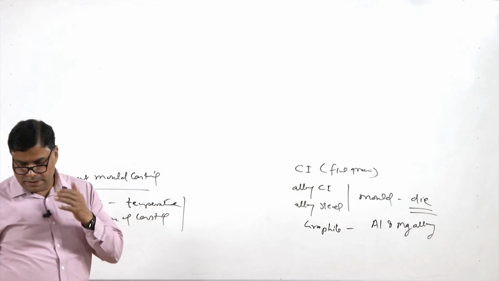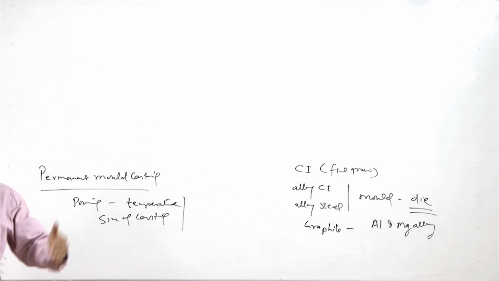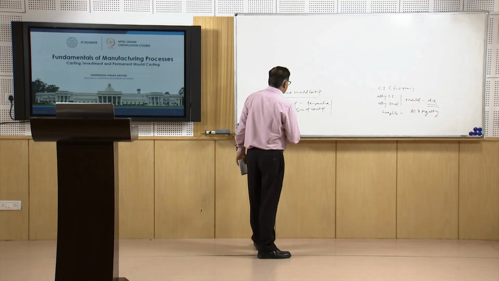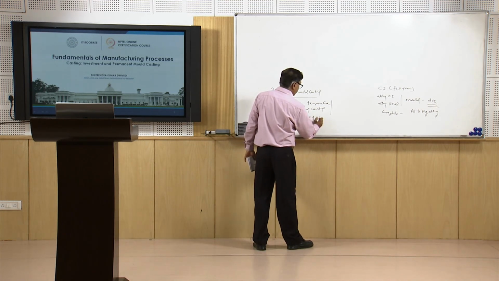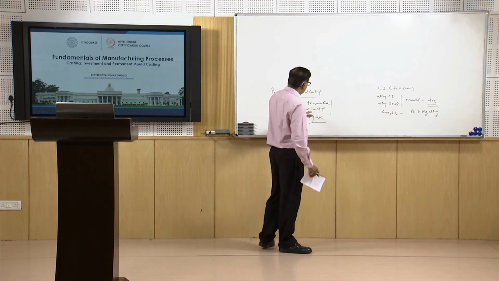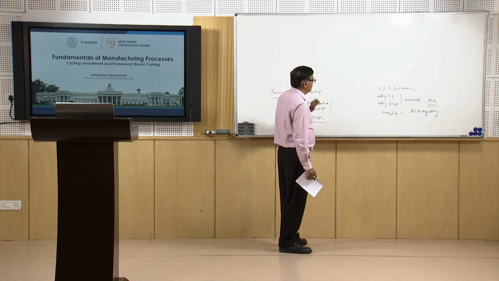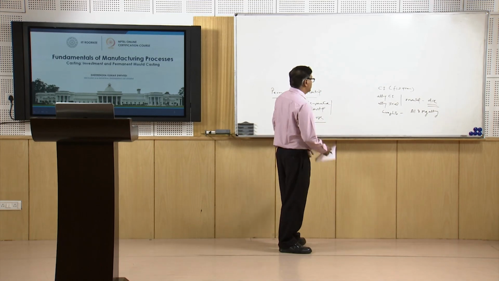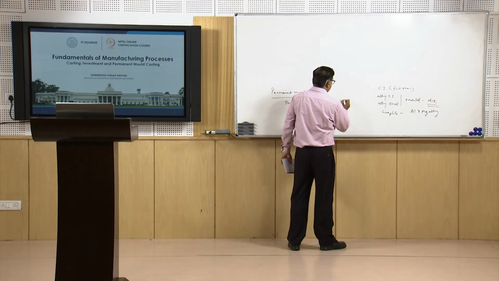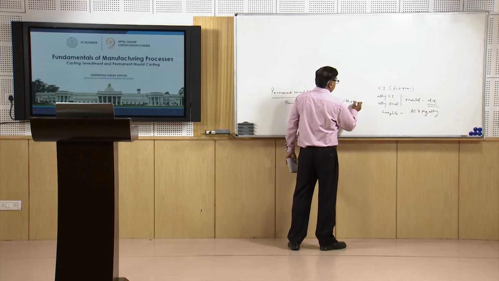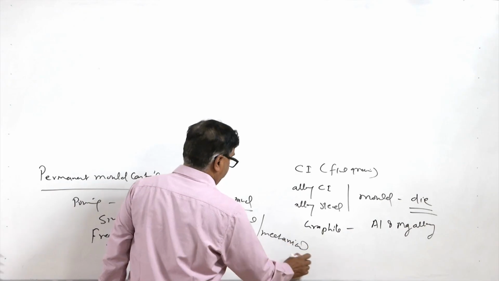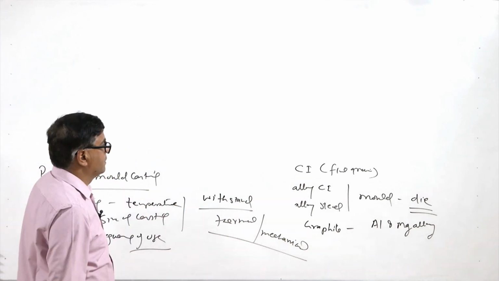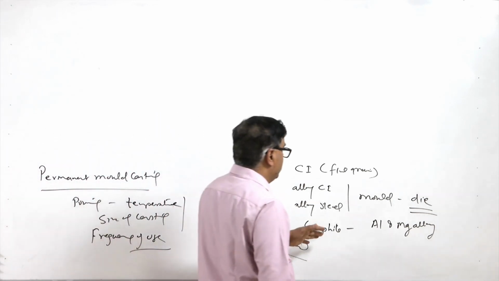Since these molds will be used repeatedly again and again, depending upon the frequency of use of the mold, size of the casting and the pouring temperature, a suitable metal is selected, so that it can withstand the thermal and mechanical loads related with the permanent mold casting process. So, the selection becomes crucial.